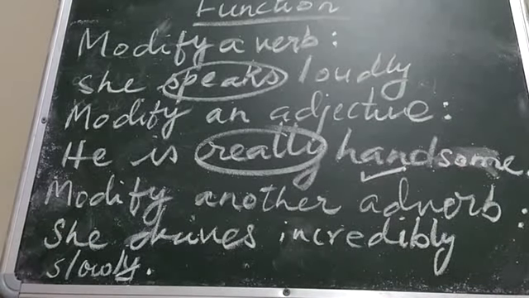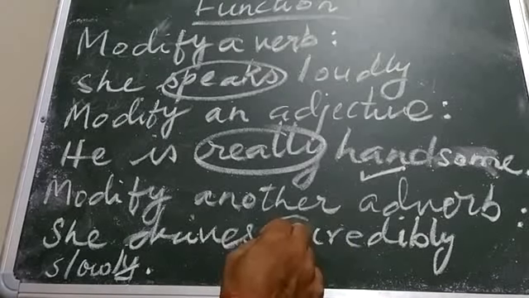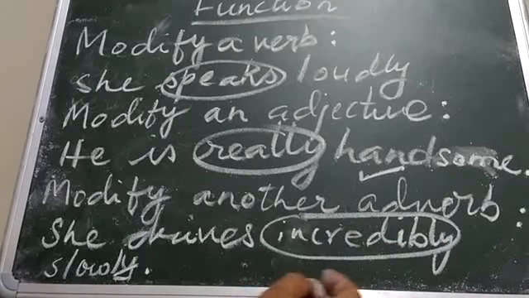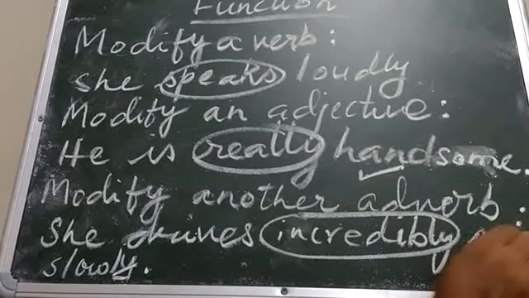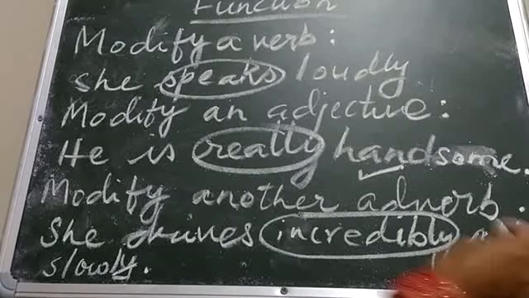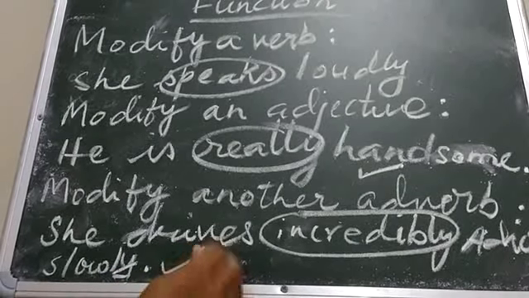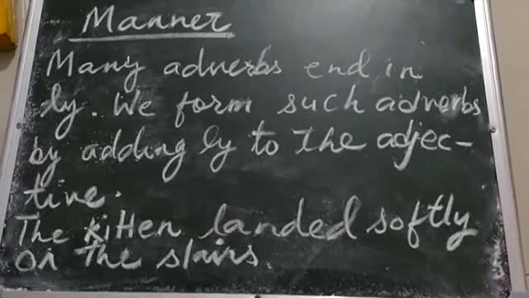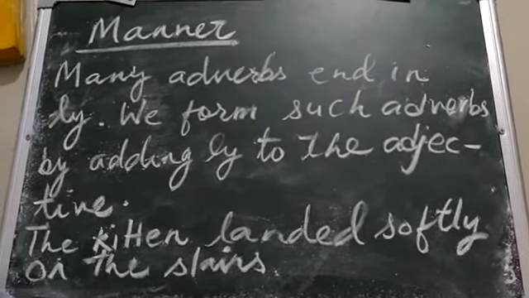And third one, modify another adverb. Here, incredibly. This is an adverb, and it is modifying another adverb, that is slowly. We have already discussed the function of an adverb.